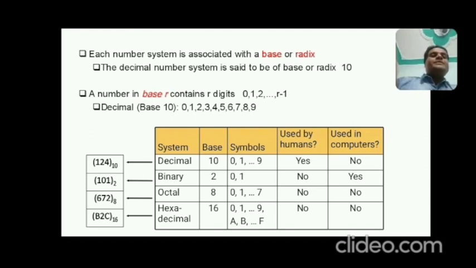Binary used by human? No. Used by computer? Yes. Now come to the octal number system. Octal is 0 to 7, used by human? No. Used by computer? No. And hexadecimal? Not used by both human and computer, because computer can understand only digital signal, digital numbers. Okay, and digital means digits 0 and 1, which is binary.